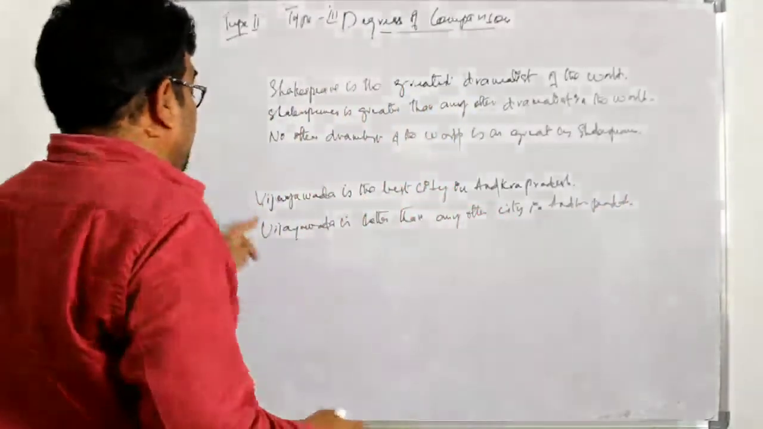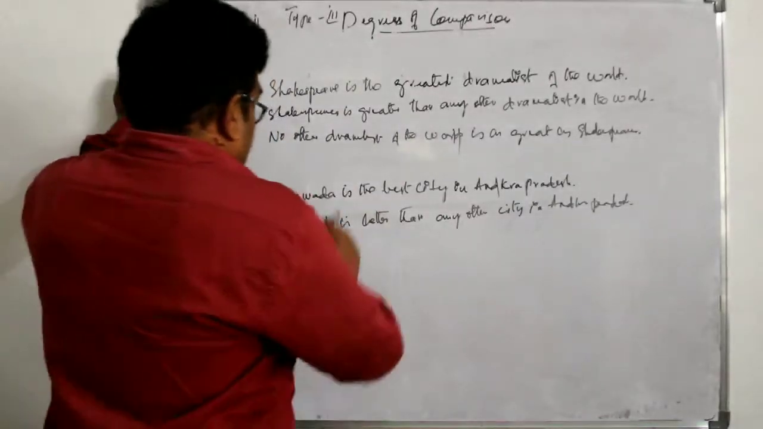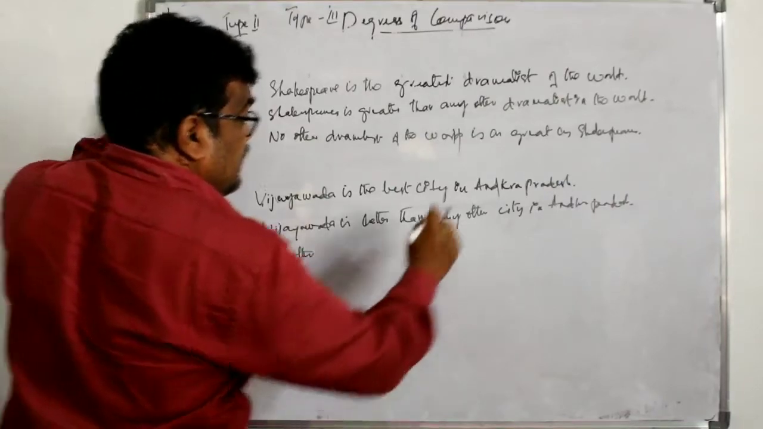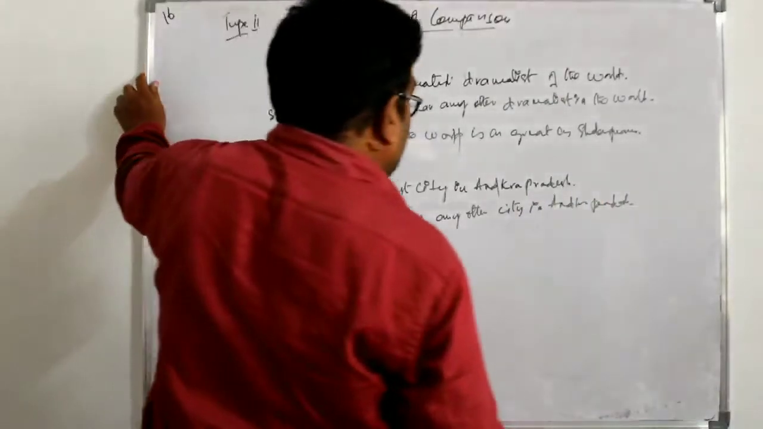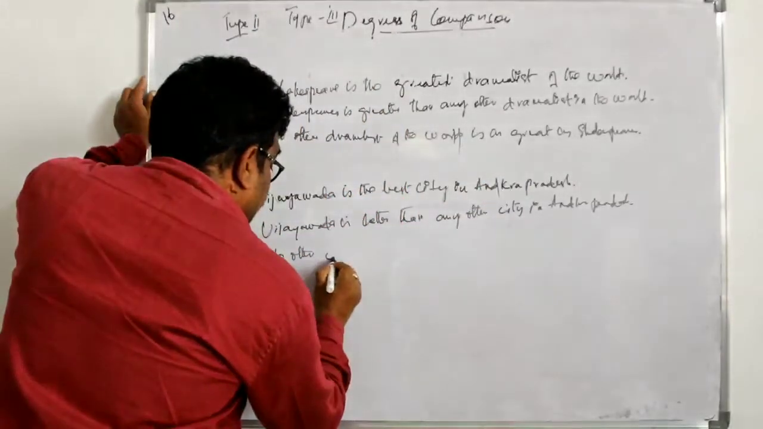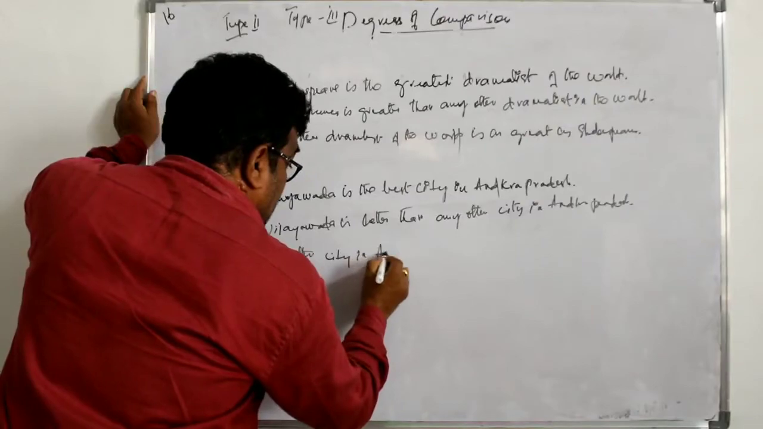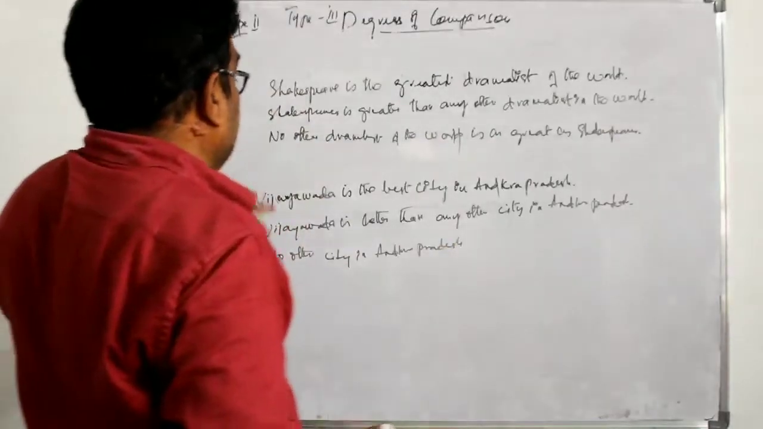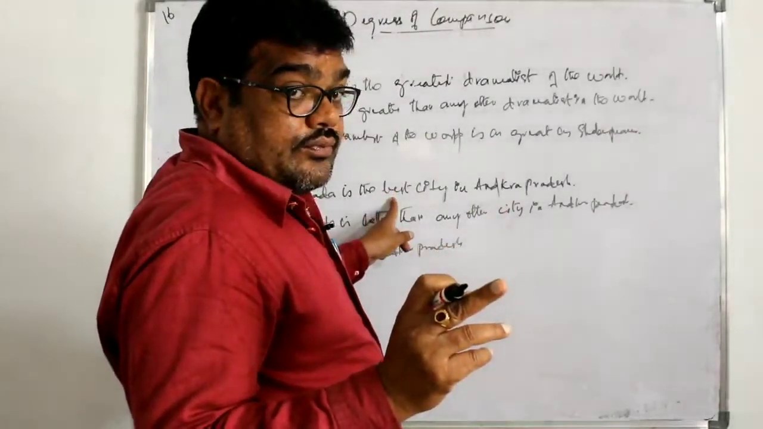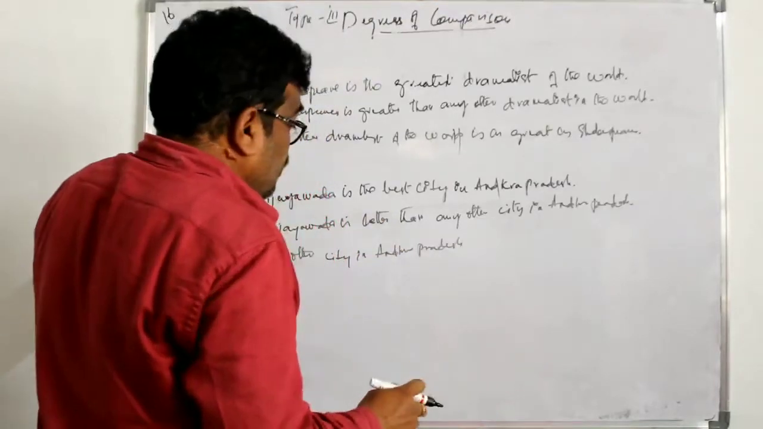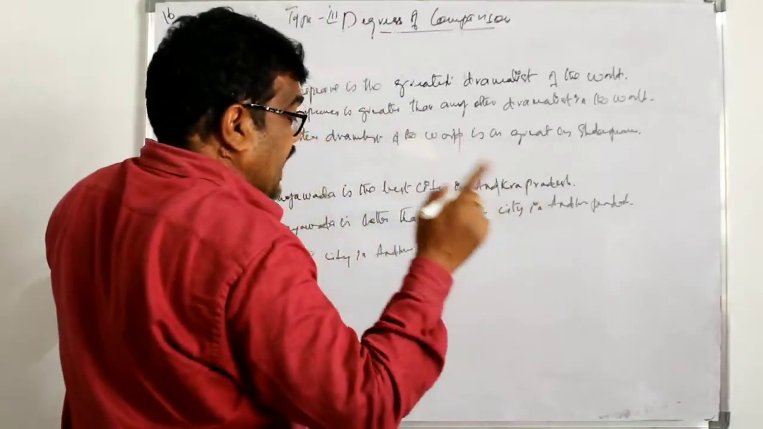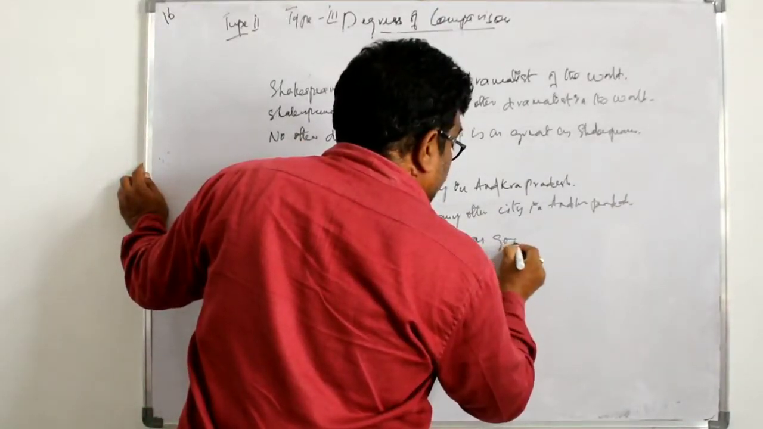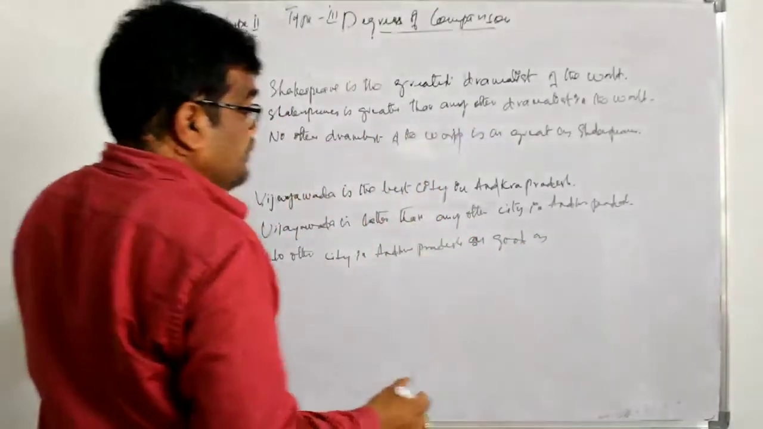Another example. Now we have to change into positive. We have to start with no other. No other. Last part we have to bring in the front. No other city in Andhra Pradesh. The positive form of best is good, which we have to put between as and as or so and as: as good as Vijayawada.